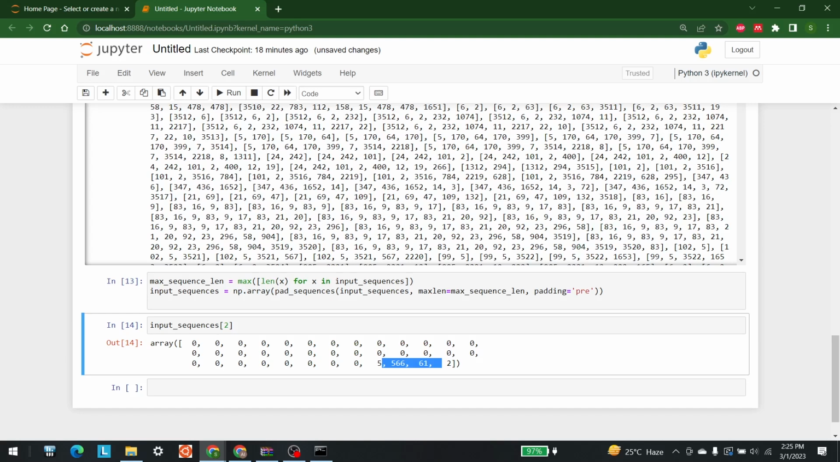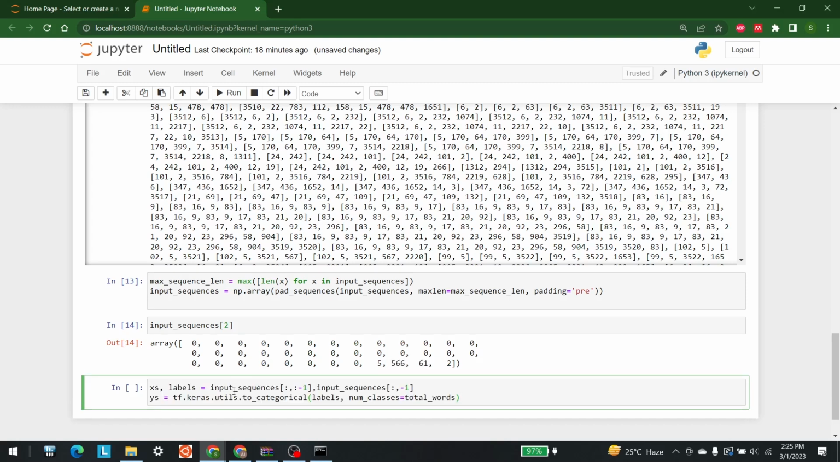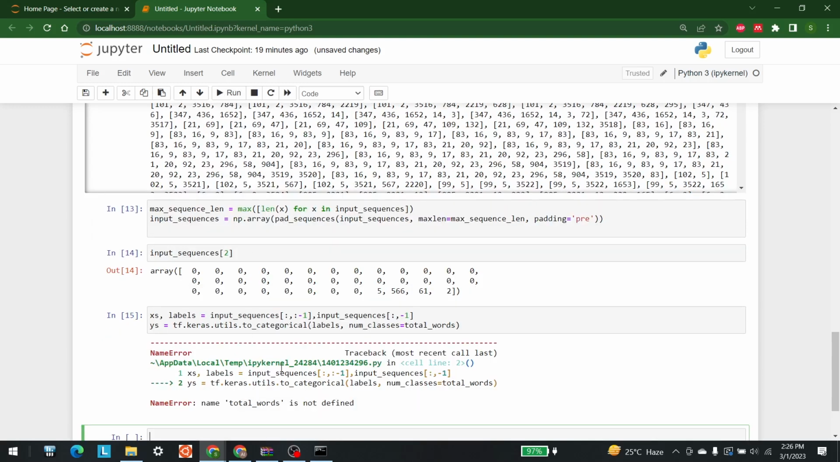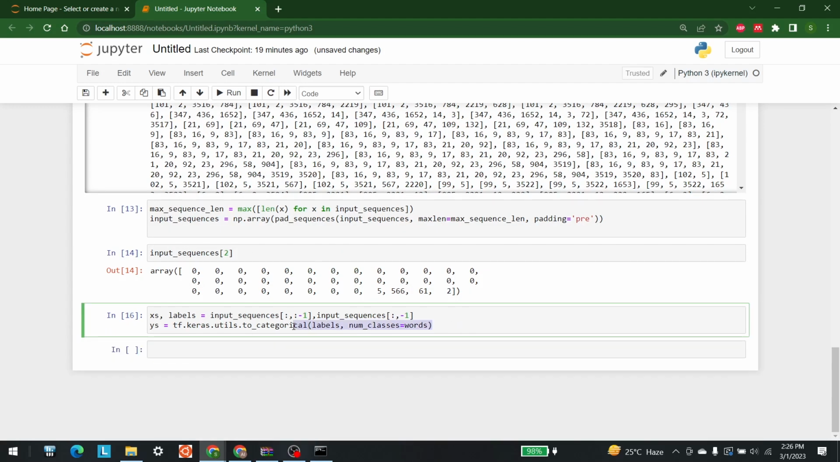What is the next step? I can add features and labels, right? So let's do that if you want to. If you don't, you can move forward as well. So what we are going to do is take the input sequences, and we are also going to take the labels. So after getting these labels, it is saying that total. There we go.